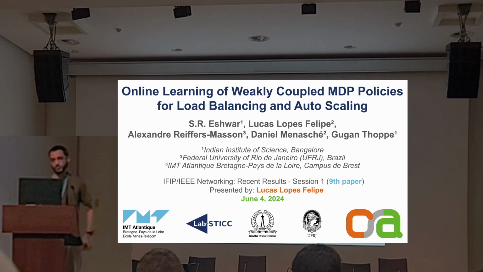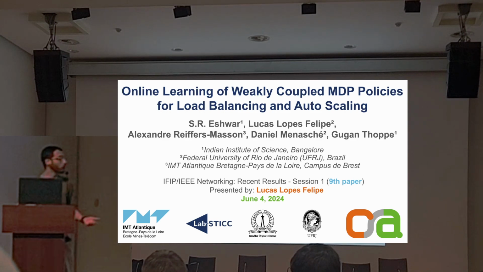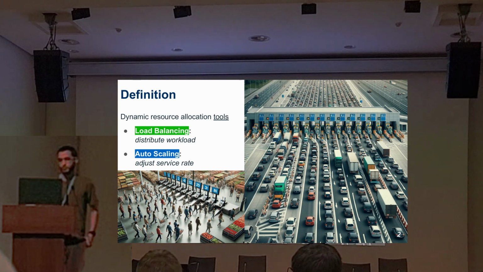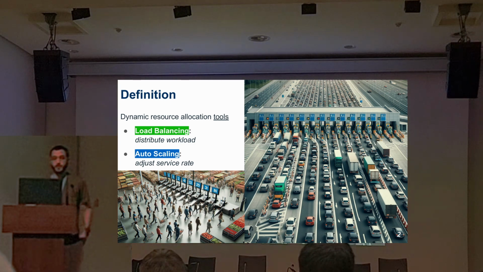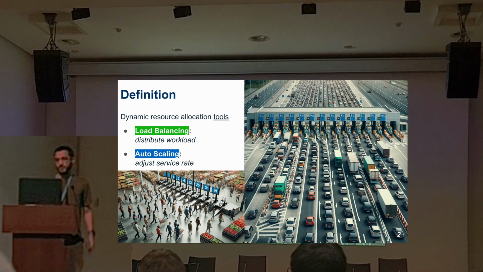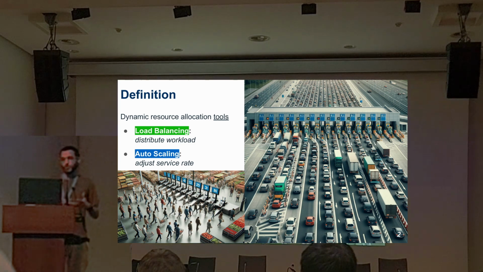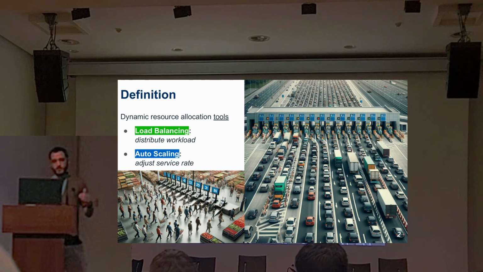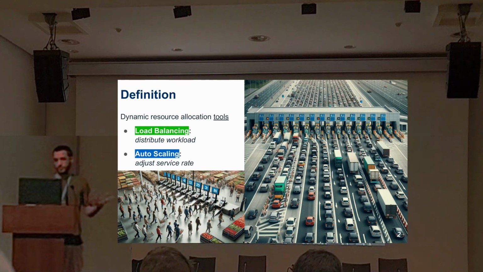Today, I'm here to present joint work with my colleagues from UFRJ Brazil, IMT Atlantique France, and IISc India. Our work is on load balancing and autoscaling. Both are widely used tools for dynamic resource allocation. In essence, we would describe load balancing as distributing a common workload across the available servers, and autoscaling as adjusting the number of service levels that will serve the jobs.